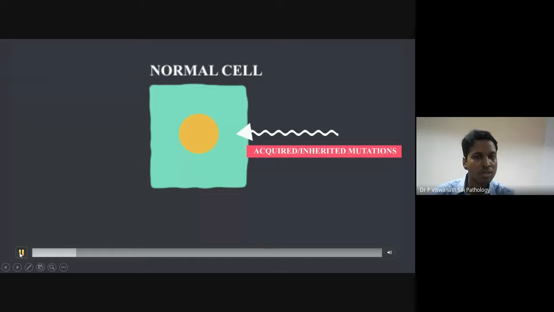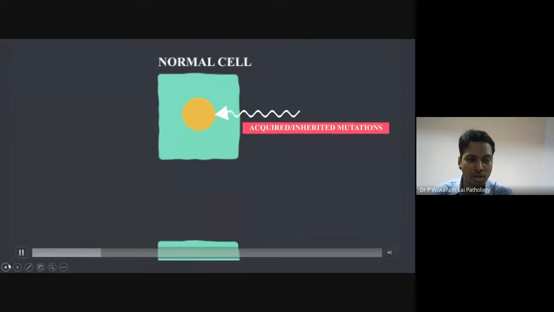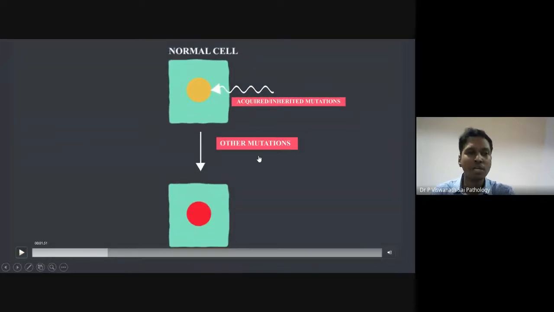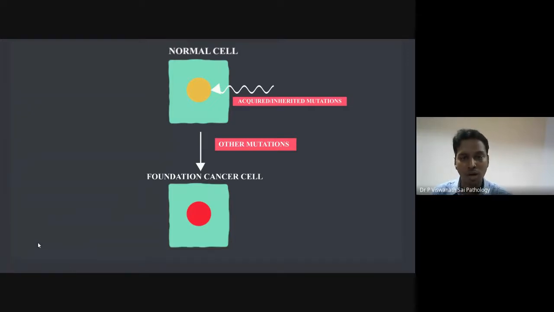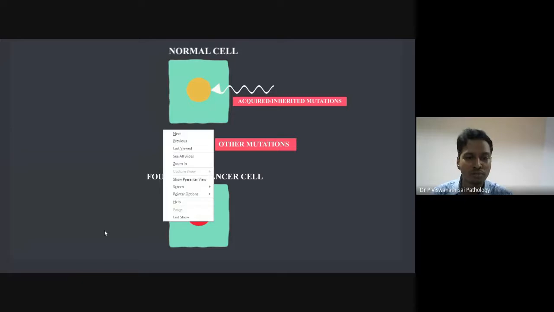So what these mutations do to this cell is, they are there in the DNA. We talked earlier that DNA is there in the nucleus. Apart from these initial mutations, there are also some other mutations which happen. They can also be environmental, they can also be inherited. Now we have our cell, and the first cell is called a foundation cancer cell. We talked about neoplasia being of two types, benign and malignant. Cancer refers to a malignant tumor, so whenever I say cancer, I'm talking about a malignant tumor. With these other mutations, it is now a foundation cancer cell.